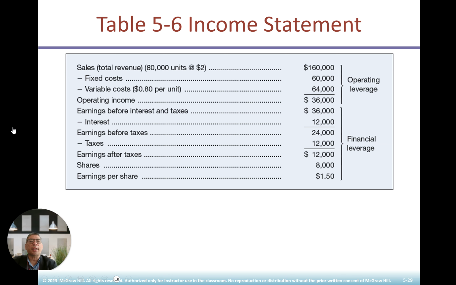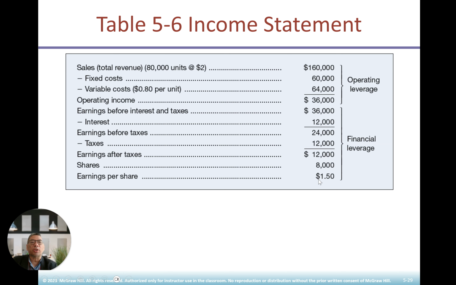These are an example of an income statement. Sales is 160,000, fixed cost 60,000, variable cost 64,000. You get operating income of 36,000. Earnings before interest and tax is 36,000 minus interest 12,000. You get earnings before tax of 24,000, tax 50%, and you get 12,000 earnings after tax.